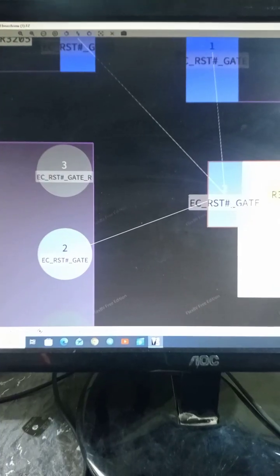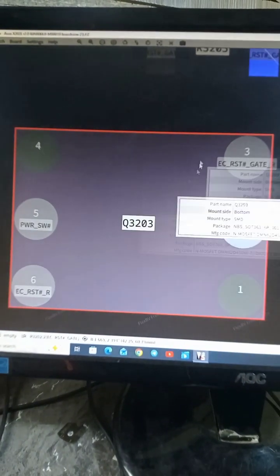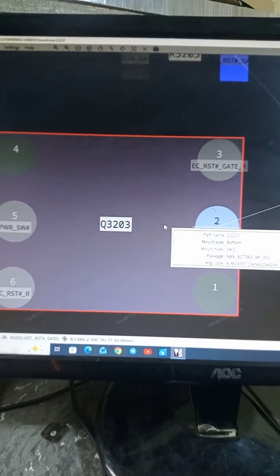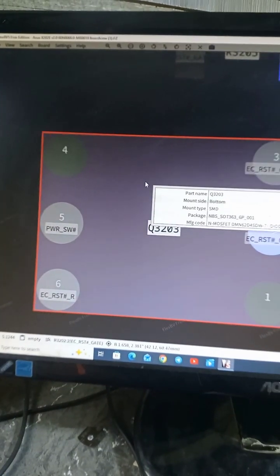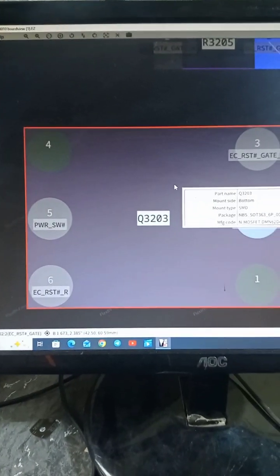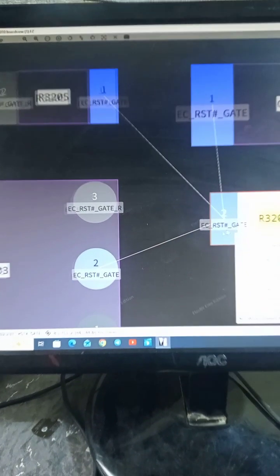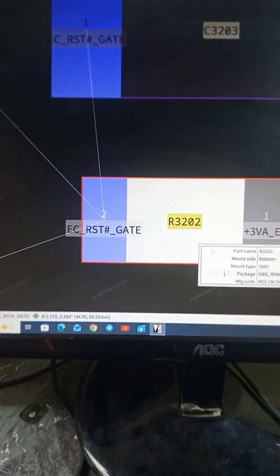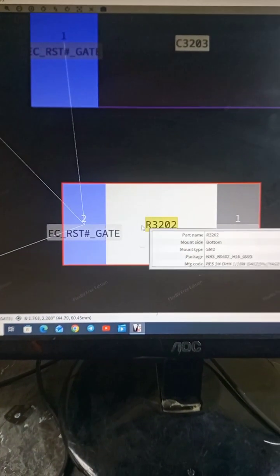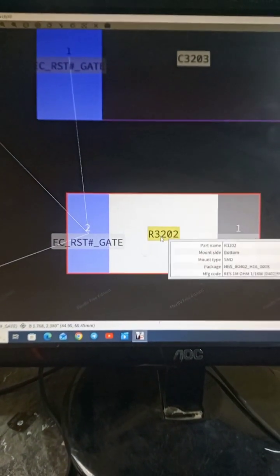All right, so I am going to first of all clean up the MOSFET that is shown rust all over it. I'm going to clean it up, and then also measure the resistance of this resistor. Let's see the value of the resistor.